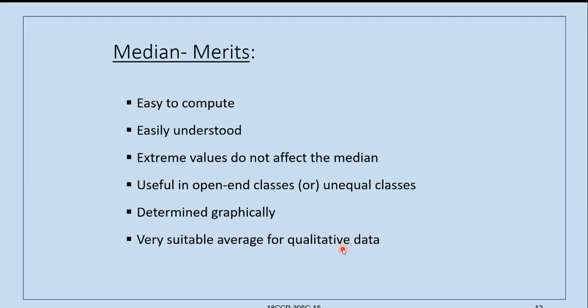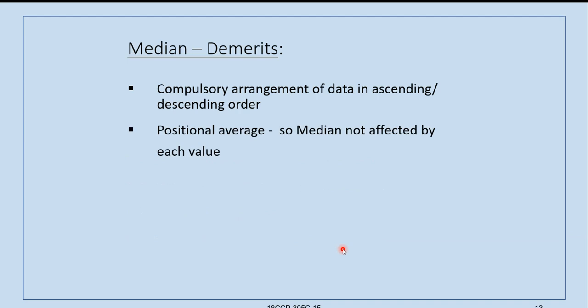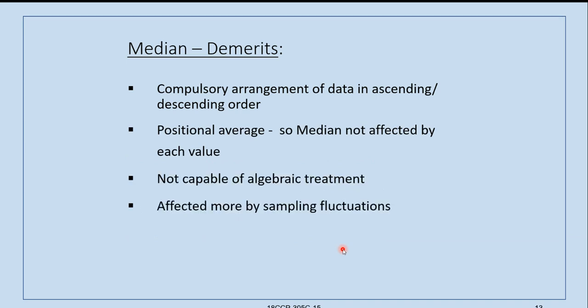In the introduction, we have seen statistics cannot be applied for qualitative analysis, but still some measures have exceptions, like median, and some more measures also we will see, so that some demerits of statistics are reduced. Right. Now we will go to the demerits.